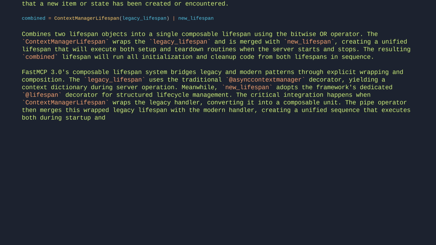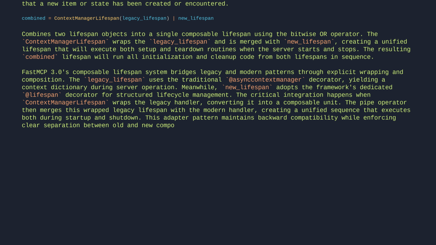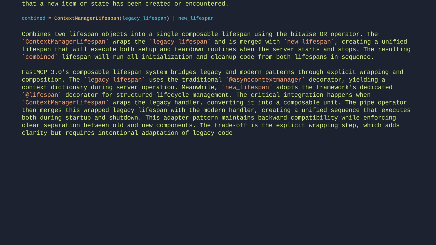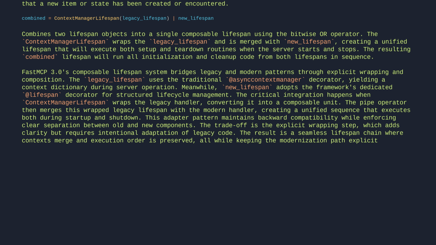This adapter pattern maintains backward compatibility while enforcing clear separation between old and new components. The trade-off is the explicit wrapping step, which adds clarity but requires intentional adaptation of legacy code. The result is a seamless lifespan chain where contexts merge and execution order is preserved, all while keeping the modernization path explicit and controlled.